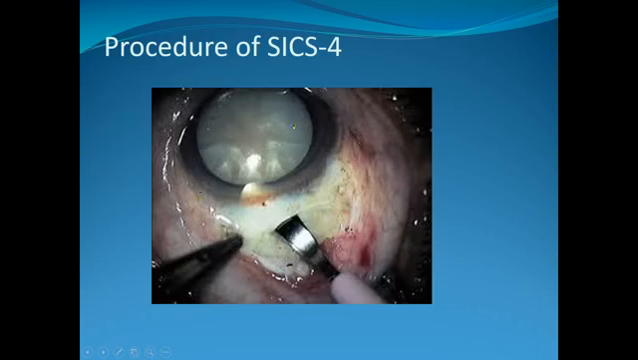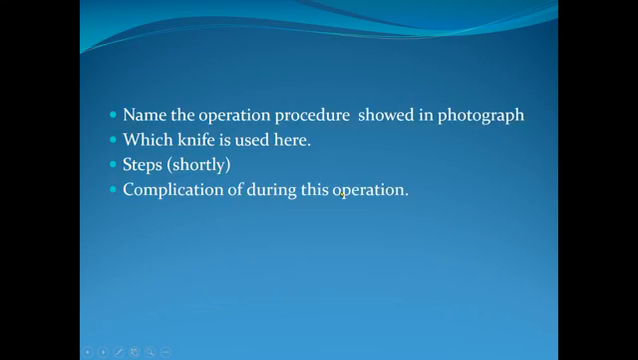Procedure of SICS. Some examiners ask about this station. The question is, what is being done here? This is the SICS operation. Which knife is used here? Crescent knife. And the steps, you already know. Complications during this operation may be corneal endothelial injury, expulsive hemorrhage, or posterior capsular rupture. Two or three you should mention.